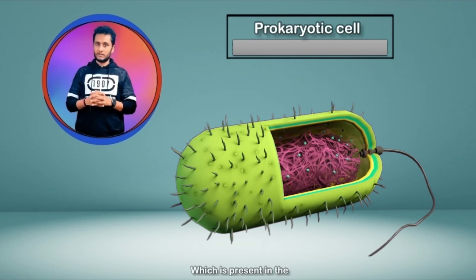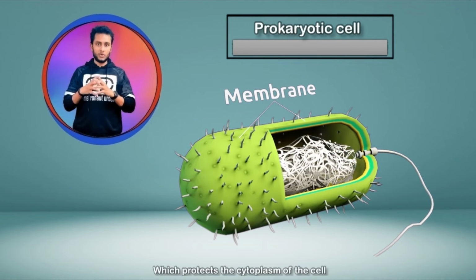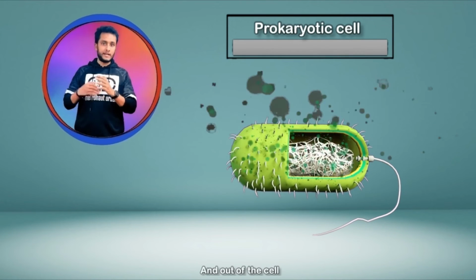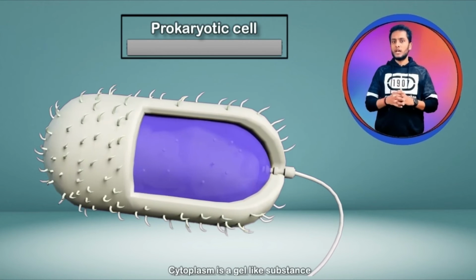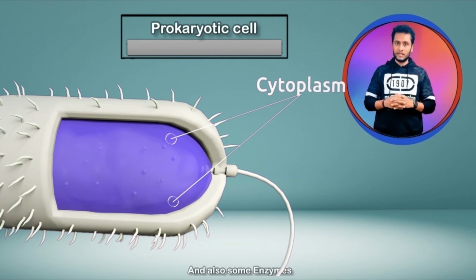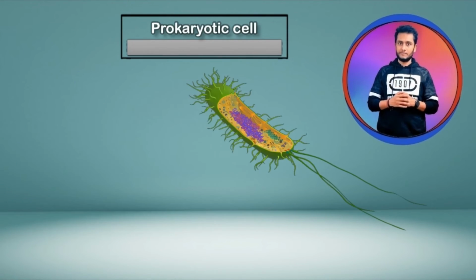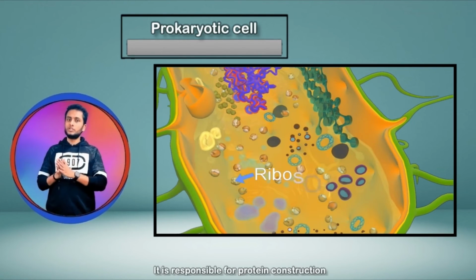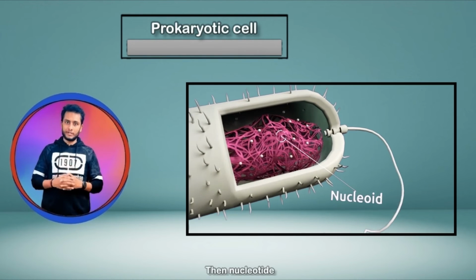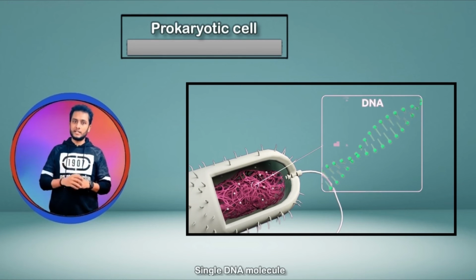There is a cell membrane present on the exterior of the cell, which protects the cytoplasm of the cell, and it also regulates the movement of substances in and out of the cell. Cytoplasm is a gel-like substance which contains mainly water and also some enzymes, salts and various other components. Ribosome is responsible for protein construction inside the cell. Then nucleoid is present in the cell cytoplasm and carries a single DNA molecule.